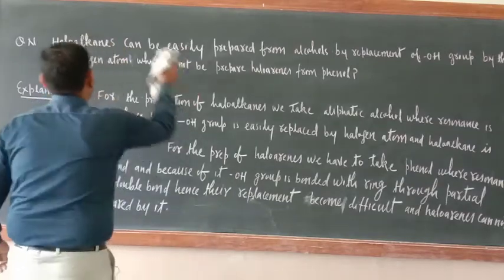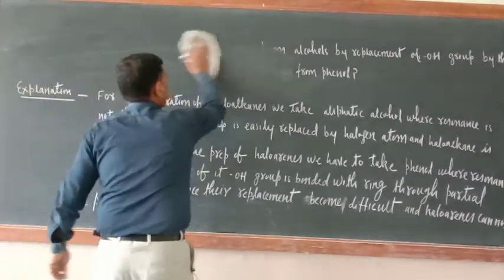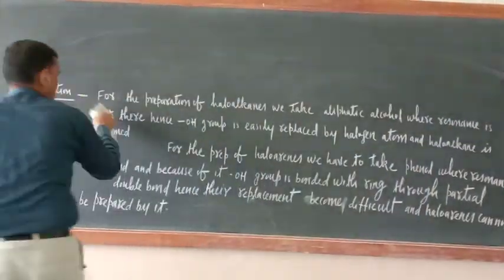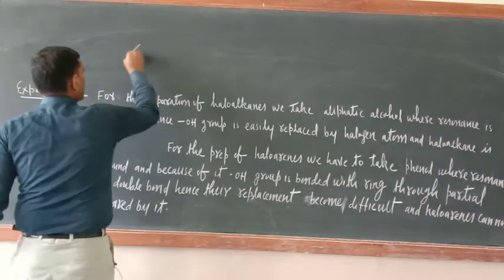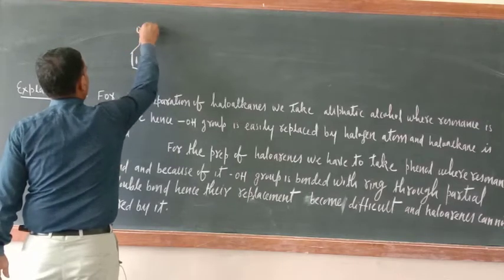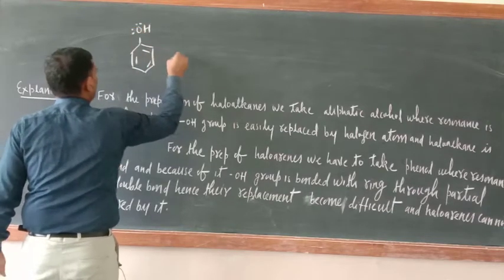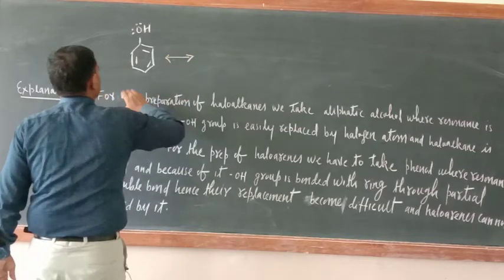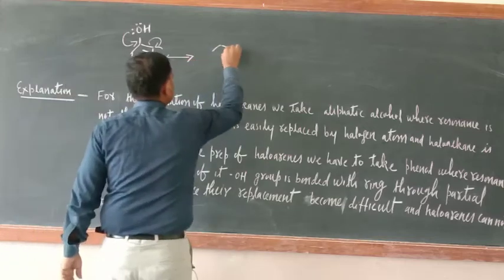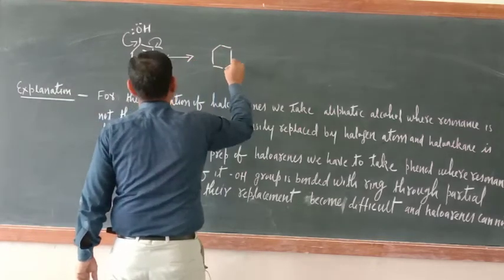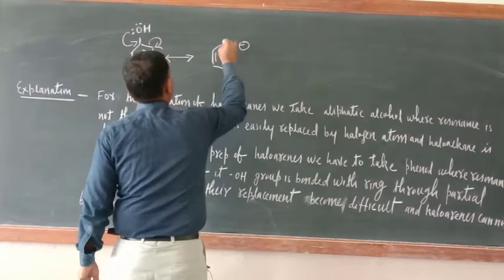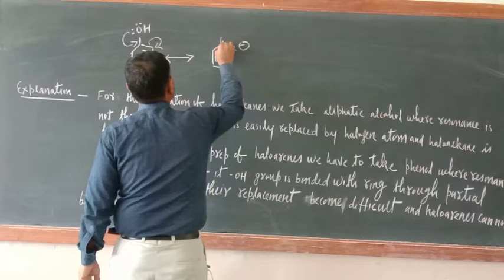I will explain you. Just see, in the upper side I will write. I hope that you understood the question. The answer I also wrote here. Just see, this is phenol. And I hope that you are master in writing the resonating structure. Just shift these two electrons here and shift this bond here. So now here two electrons, now this and this, now here one, now here partial double bond.